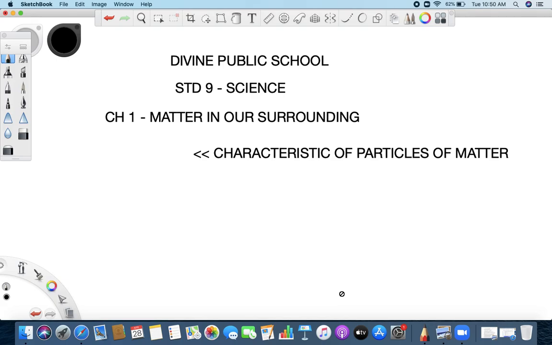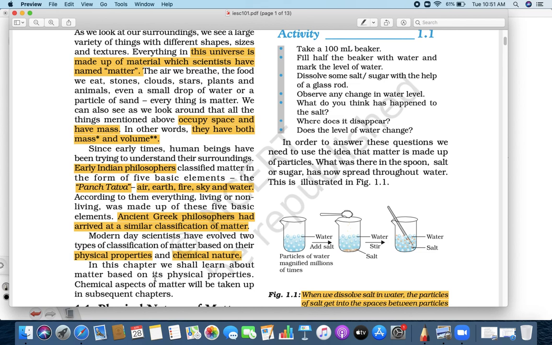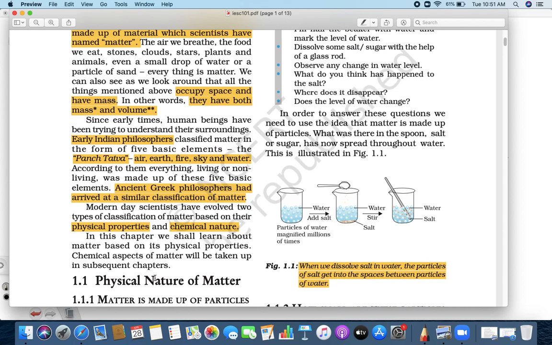Now, yesterday we learned, let me refresh a little. Yesterday we learned what is matter. What is matter? As we say, everything around us we call matter. But according to the science language, matter is that which occupies space and volume, meaning it has mass and volume. The earlier Indian philosophers believed it is made up of panch tattva: air, earth, fire, sky and water. The ancient Greek philosophers believed the same.